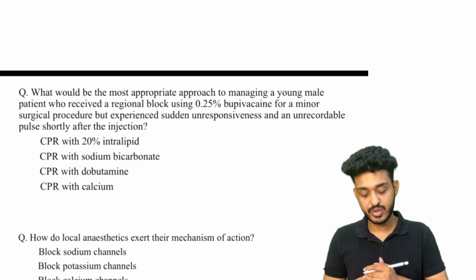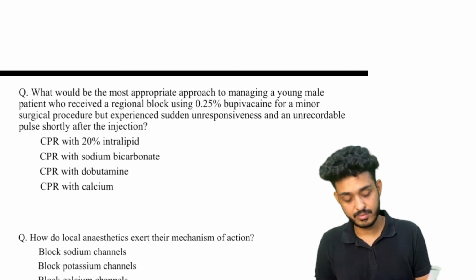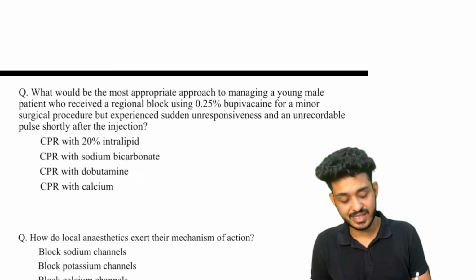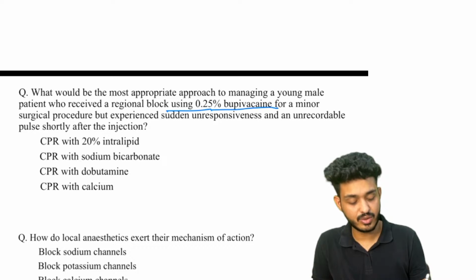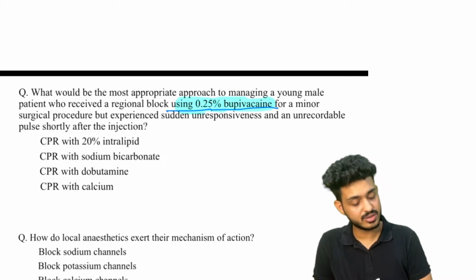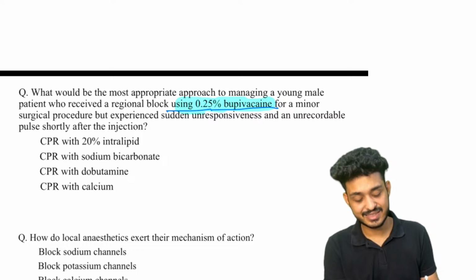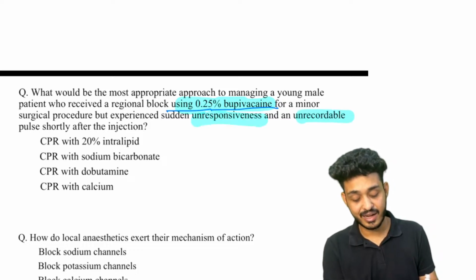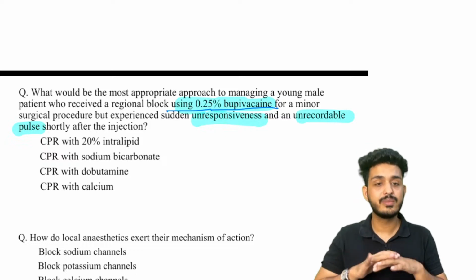Okay, next question. What would be the most appropriate approach to managing a young male patient who received a regional block using 0.25% bupivacaine? First thing, you already know bupivacaine is a cardiotoxic drug. For a minor surgical procedure, he experiences sudden unresponsiveness and an unrecordable pulse. No pulse, no breathing, what will you be giving?